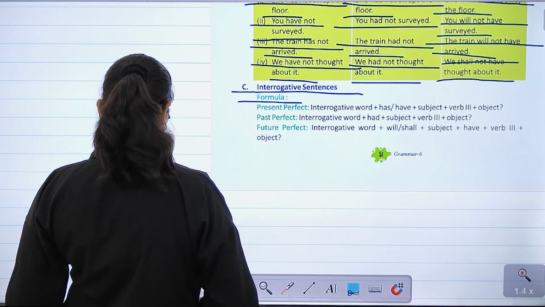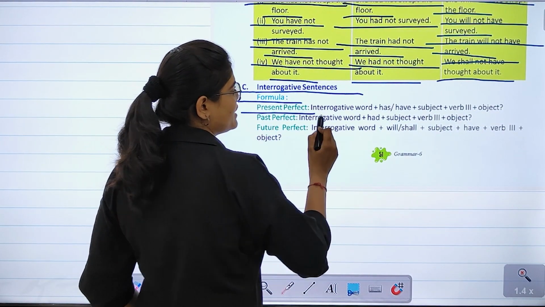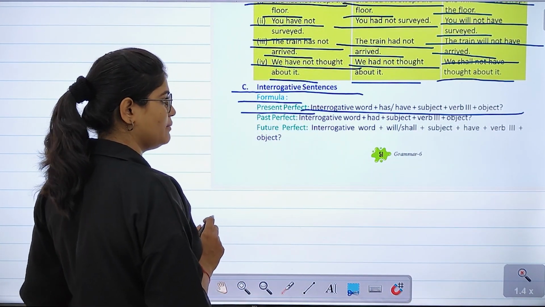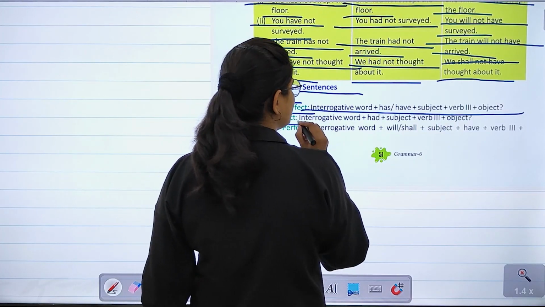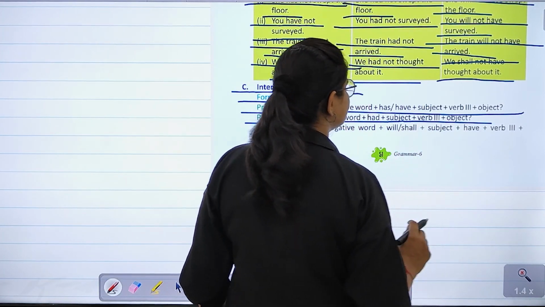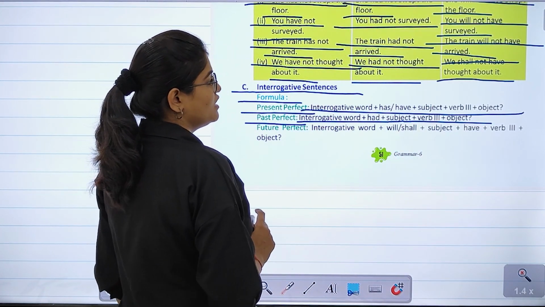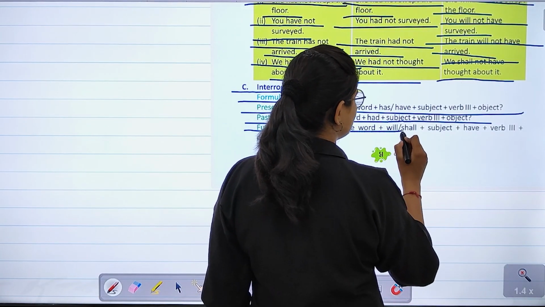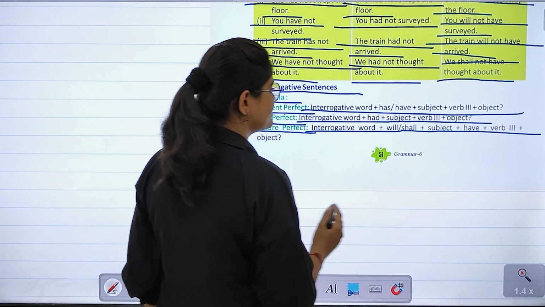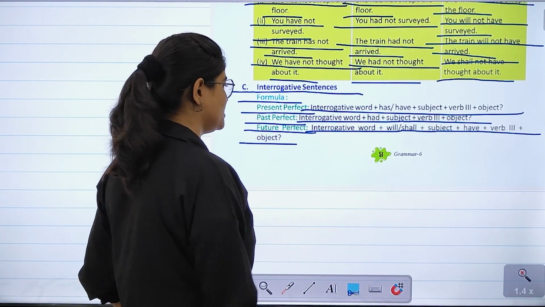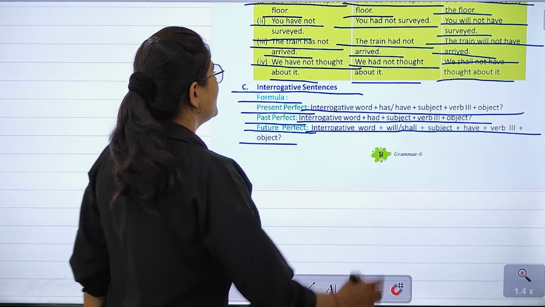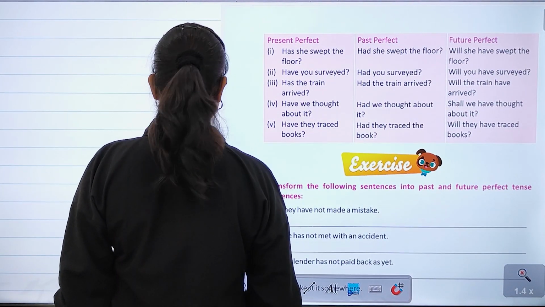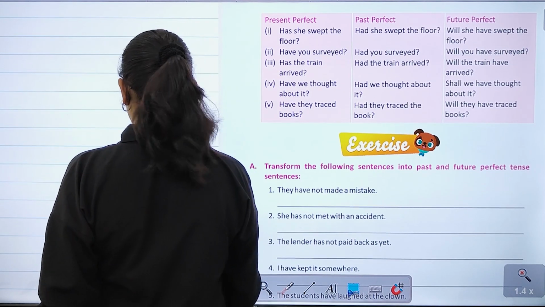First of all, the present perfect: interrogative word plus has/have plus subject plus verb's third form plus object. Past perfect: interrogative word plus had plus subject plus verb's third form plus the object. Future perfect: interrogative word plus will/shall plus subject plus have plus verb's third form plus the object. Right? After that, let's have a look at the examples.